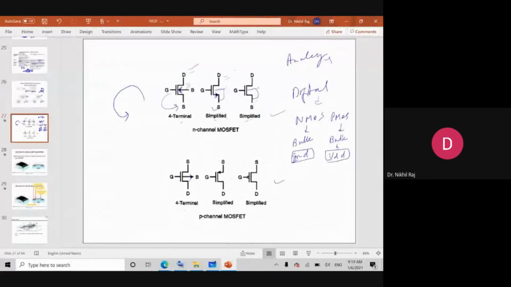In the case of PMOS, again the arrow will always be present at the source terminal, and if we revolve anti-clockwise, it will go in this fashion, so an inward arrow. So if this symbol is there, how do we detect whether it is NMOS or PMOS? First you need to know where the arrow direction is. If the arrow is inward, it is a PMOS. If the arrow is outward, then it is an NMOS.